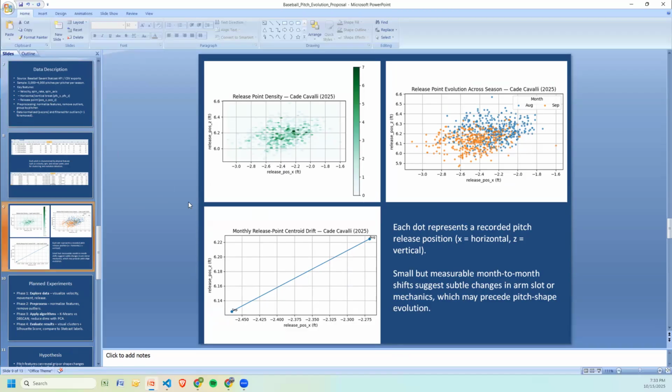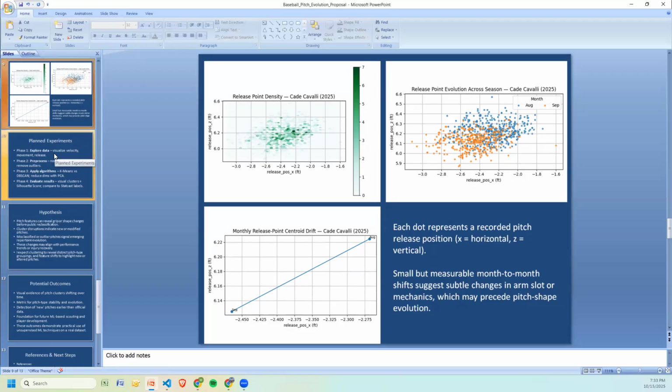So this is Cade Cavalli's release point. Again, he's a taller guy, like 6'5". This is showing it evolving over the season. And so, obviously, it's his first start coming up, and so things are going to change. He's going to find out what works, what doesn't work, and he's going to change it over time. And so, yeah, each of these is a pitch. And so you can see small but measurable changes over time, and that's what we're looking for.